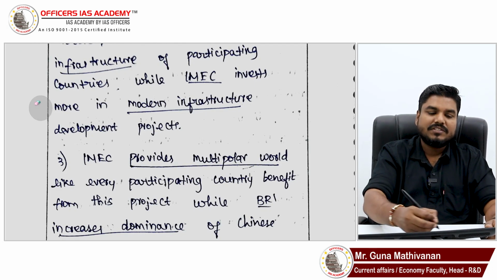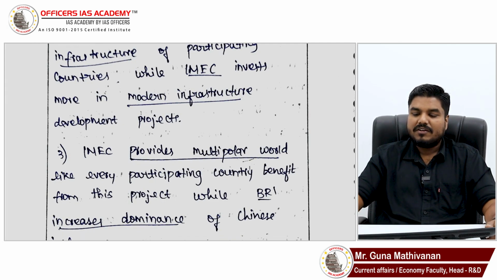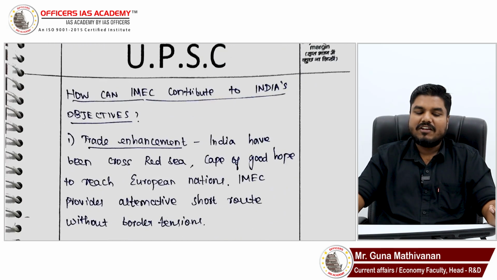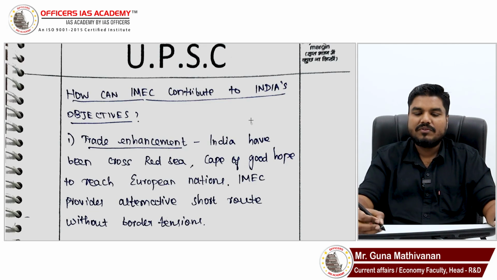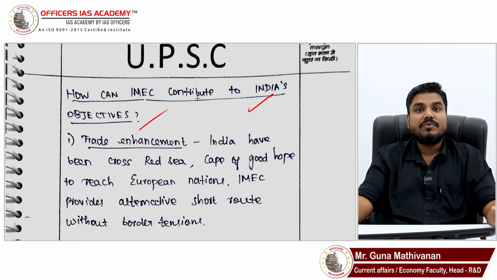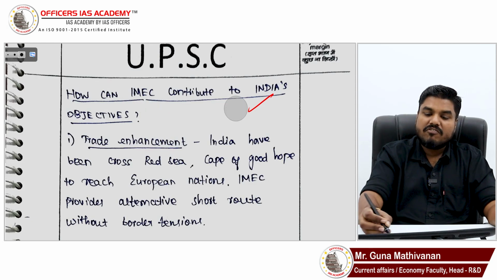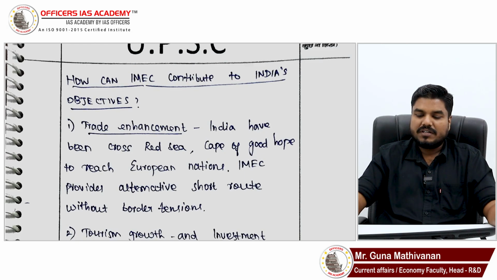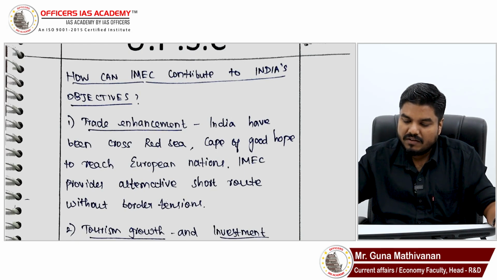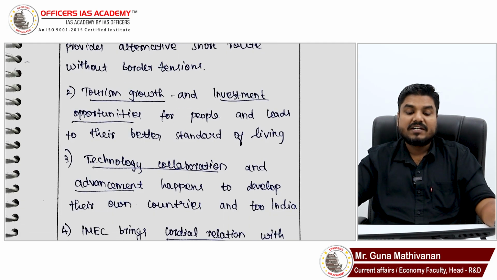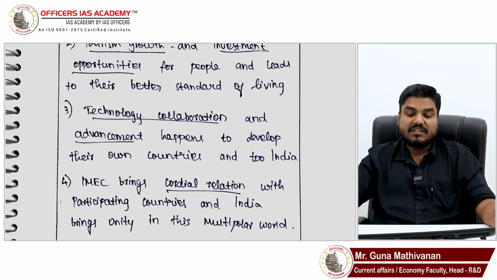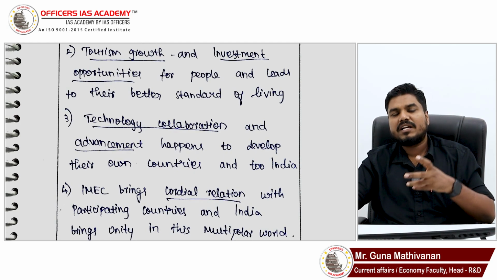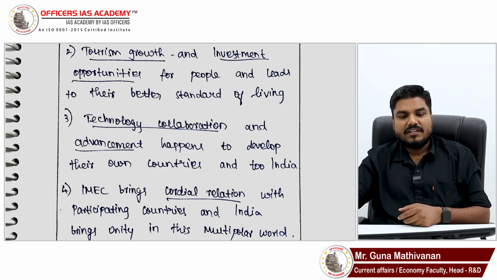From here you are explaining. You could have given a separate subheading to mention how IMEC and BRI are different or how BRI is significant. Then you went through how IMEC can contribute to India's strategic objectives, where you have mentioned only a few points. You have mentioned trade enhancement. You have explained tourism potential. You have explained technology collaboration, cordial relations between the countries. Talk about energy security, economic integration, improved trade, reduced logistical cost. So there are many advantages.